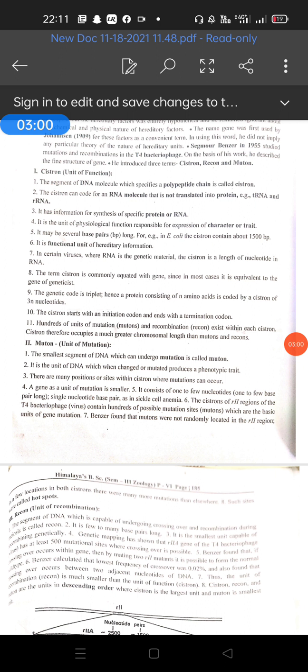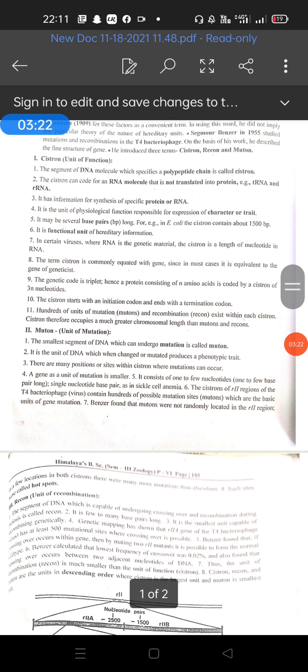During protein synthesis there are two kinds of events: first transcription and next translation. DNA gives rise to messenger RNA; this is transcription. RNA gives rise to protein; this is translation. So the cistron is the unit of physiological function responsible for the expression of a character or trait. It may be several base pairs long; in the bacterium E. coli, the cistron may contain about 1500 base pairs.